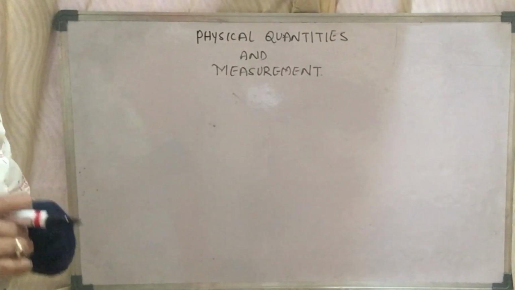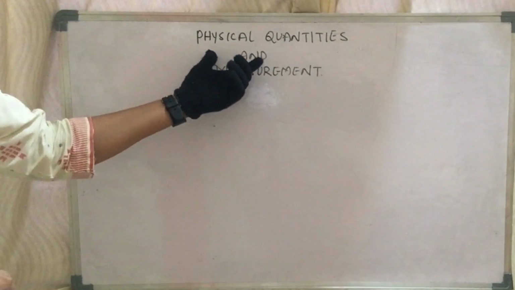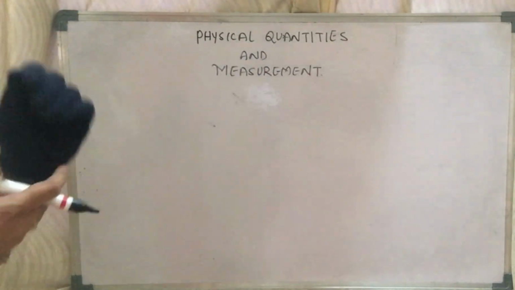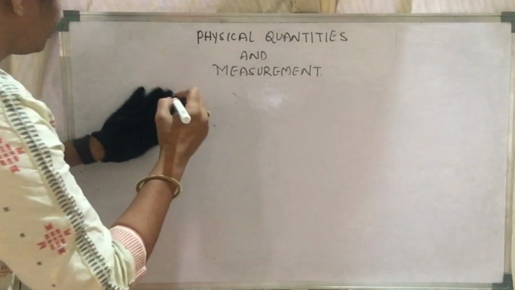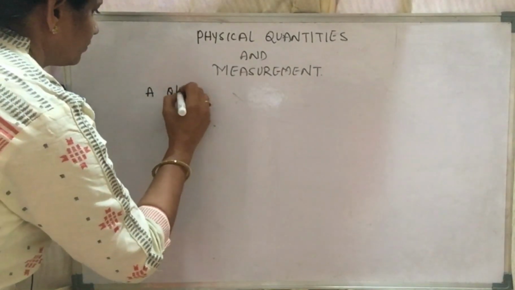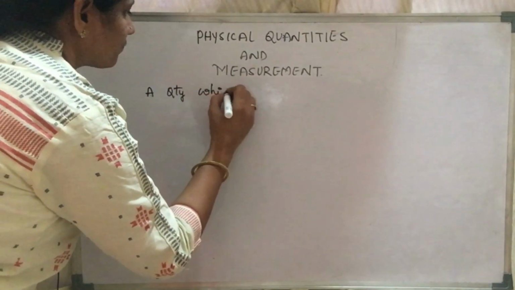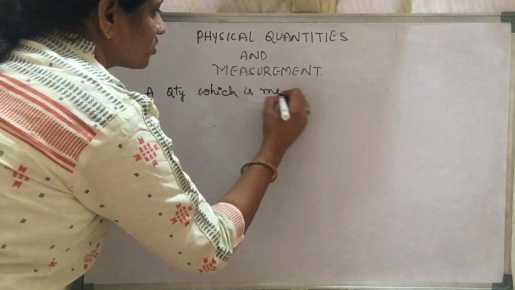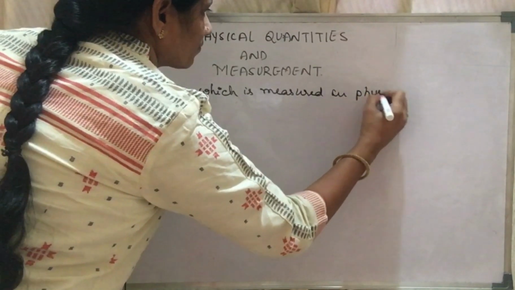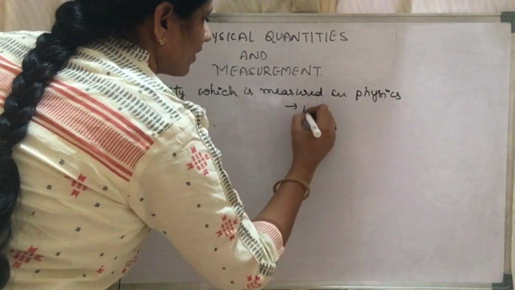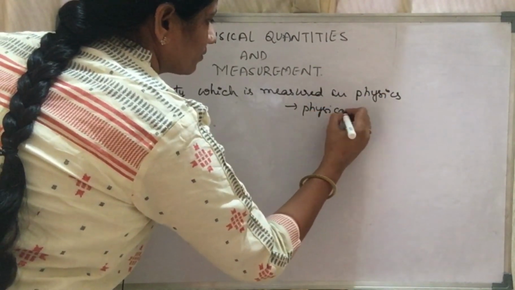Before going too deep into the chapter, let us know what do you mean by a physical quantity. A quantity which is measured in physics is defined as physical quantity.